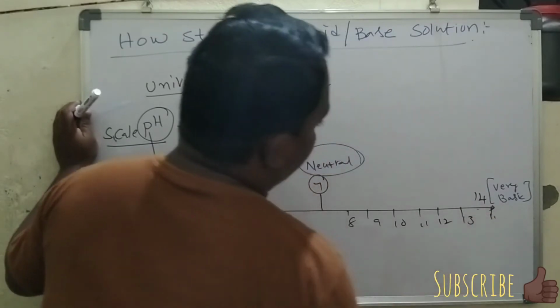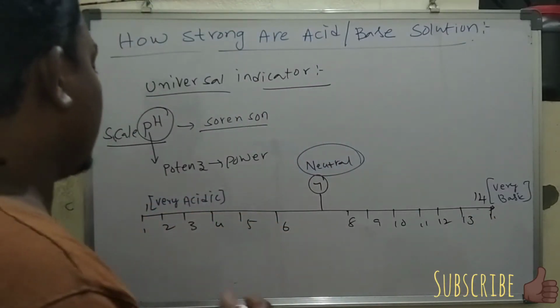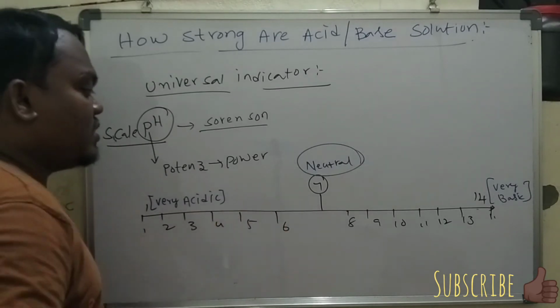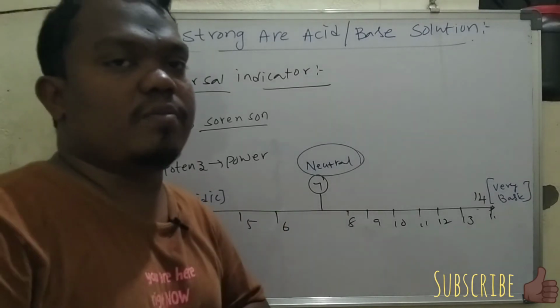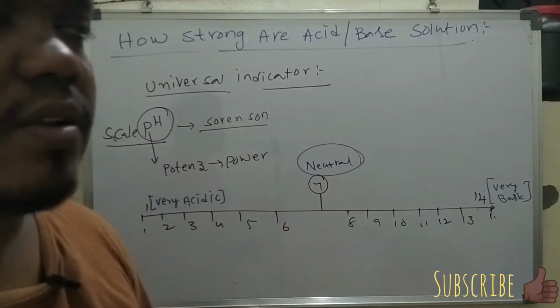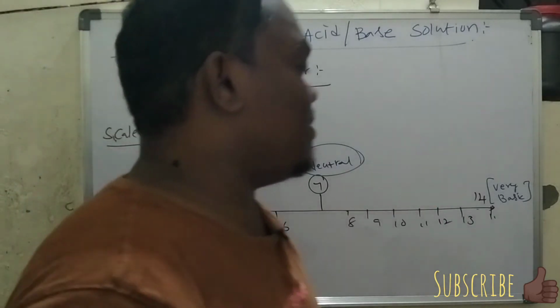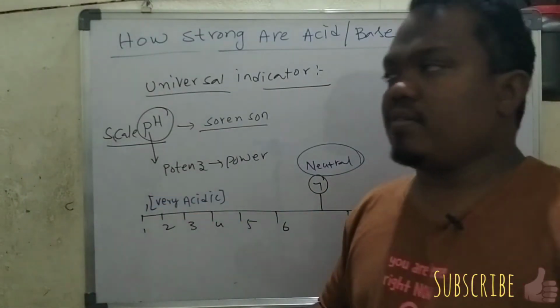Here we observe that pH values below 7 indicate acidic values, and after 7 we have the basic values.